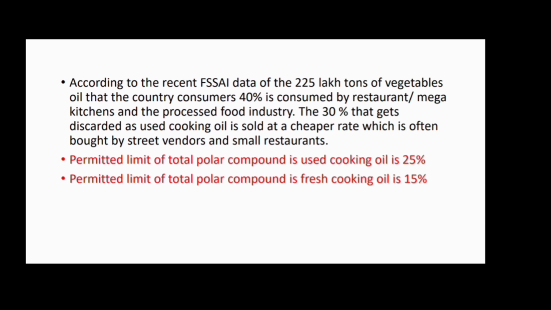Okay, how did this initiative come to the mind of the government and the FSSAI? According to recent FSSAI data, of the 2 to 5 lakh tonnes of vegetable oil that the country consumes, 40% is consumed by restaurants, mega kitchens and the processed food industry. Of this, 30% gets discarded as used cooking oil, which is sold at a cheaper rate and often bought by street vendors and small restaurants.